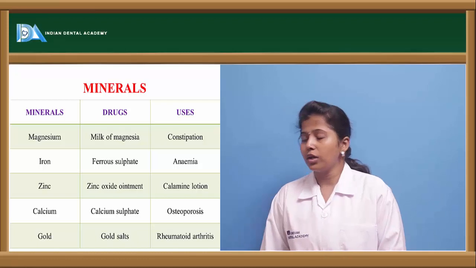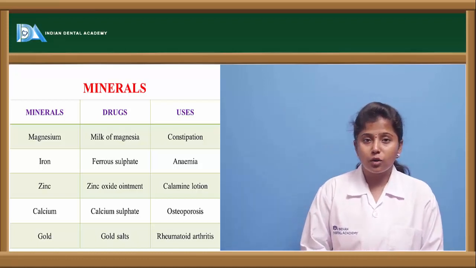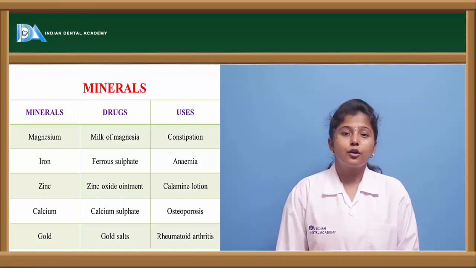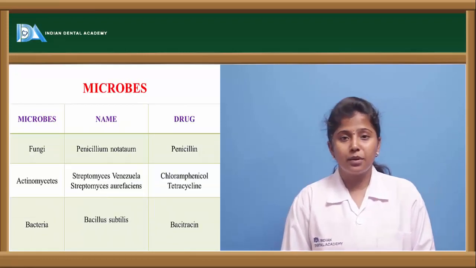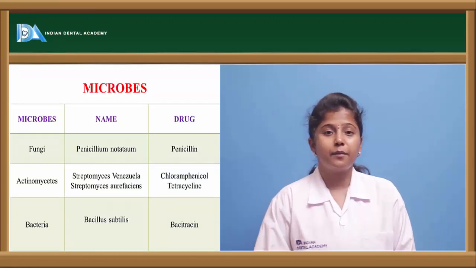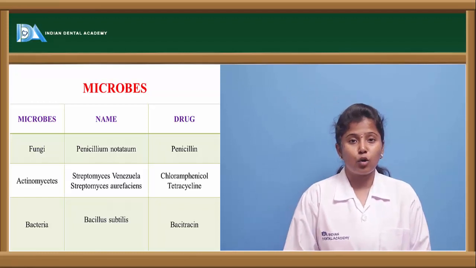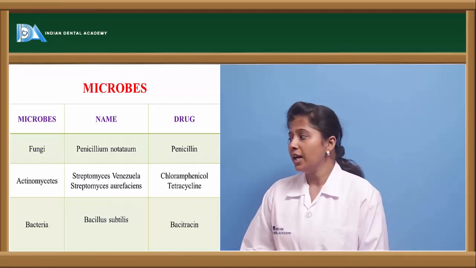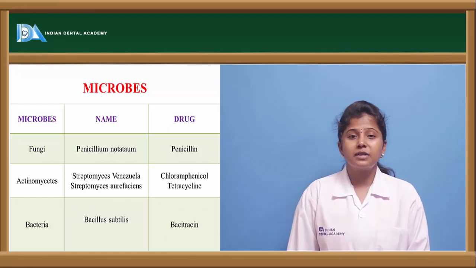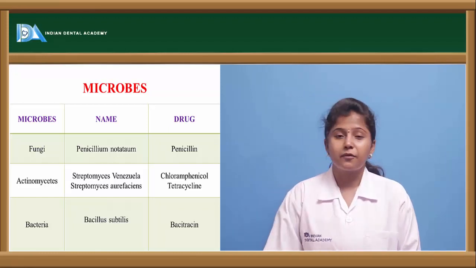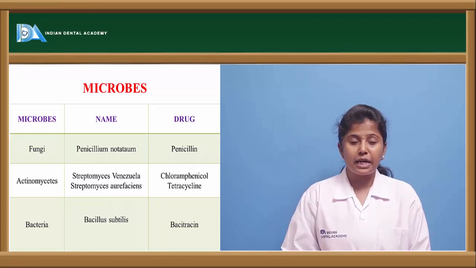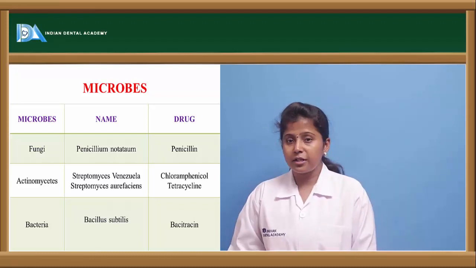The other one is gold, from which the gold salts are obtained, which are used to treat rheumatoid arthritis. Let us see the microbial sources. What are the drugs which are obtained from microorganisms? From fungi called Penicillium notatum, the drug penicillin is obtained.